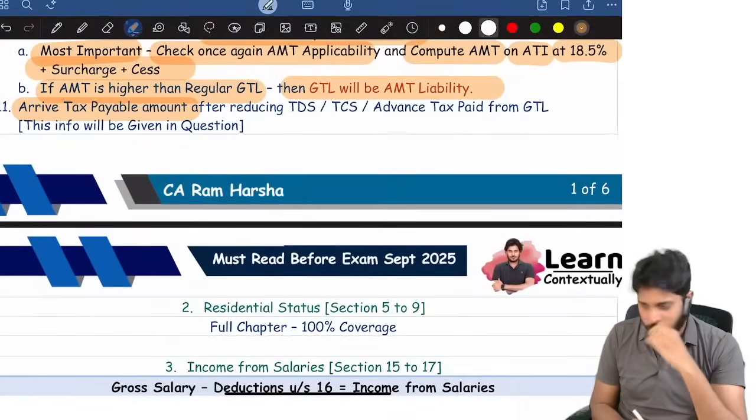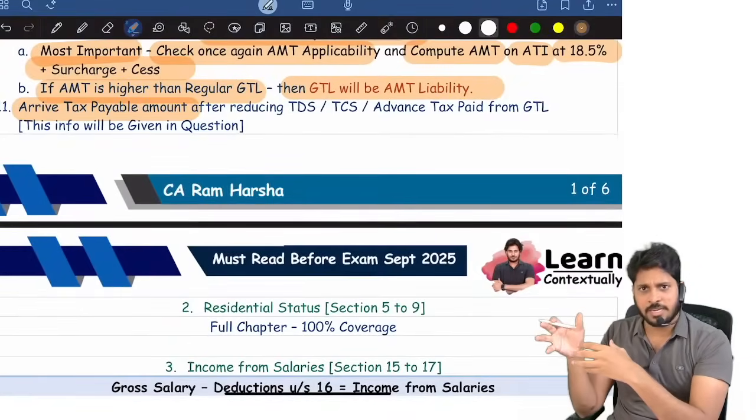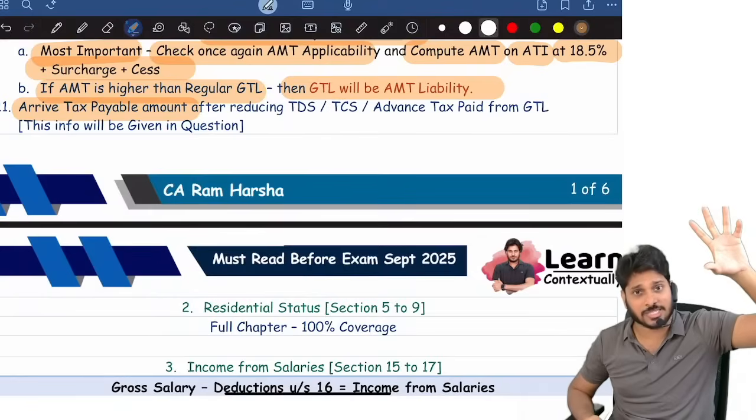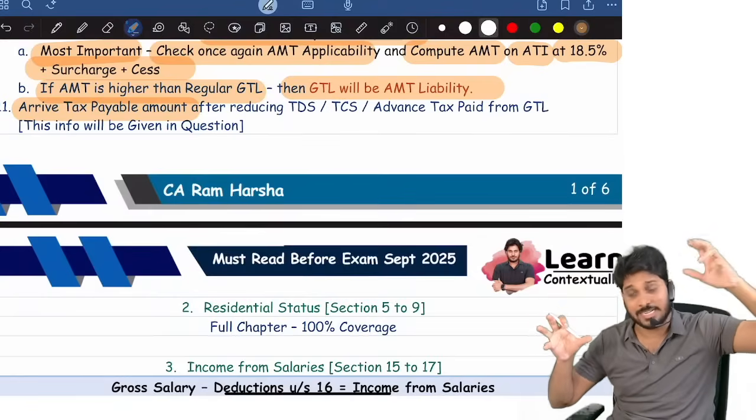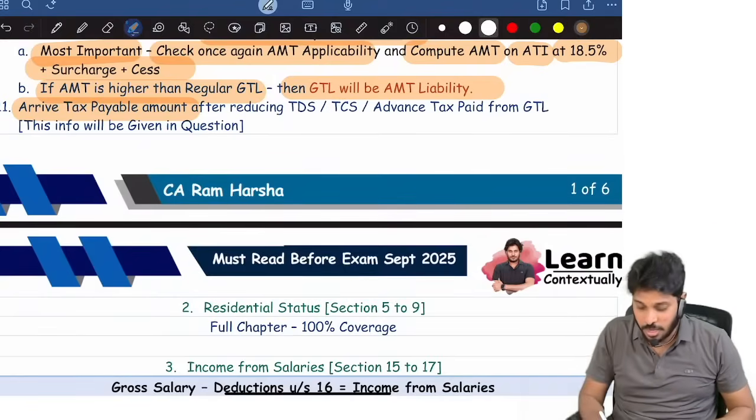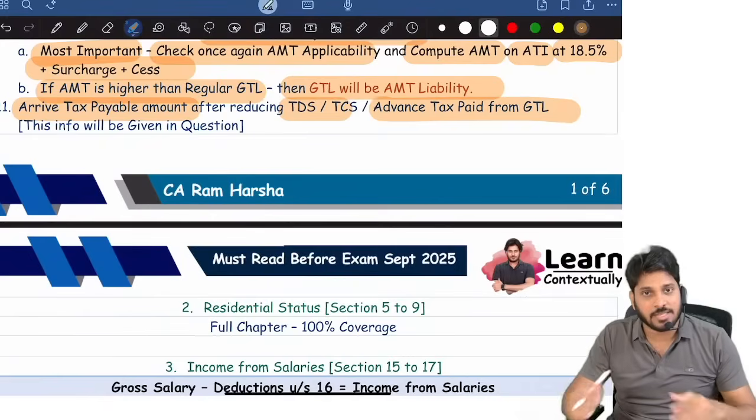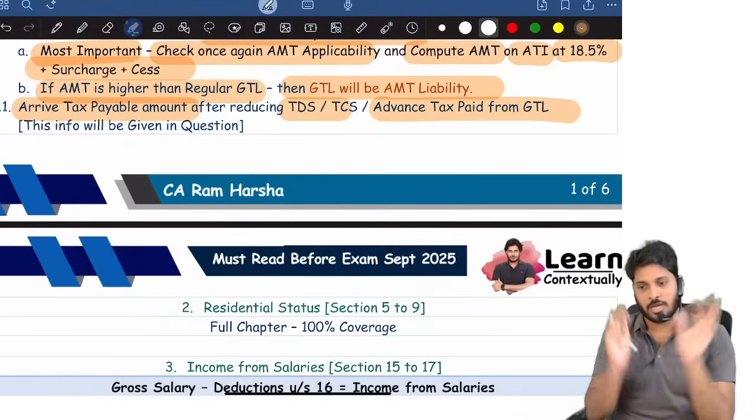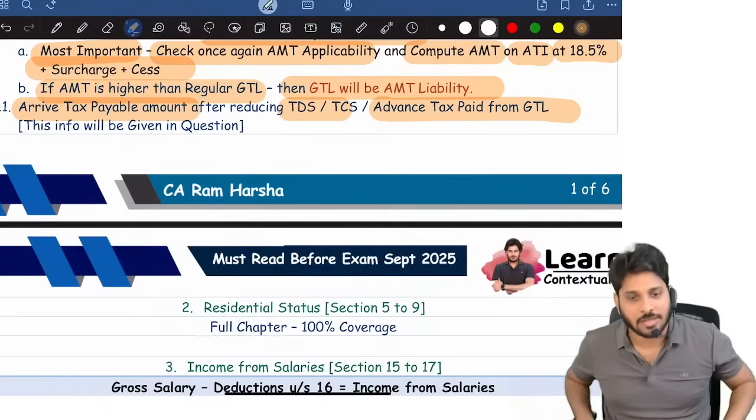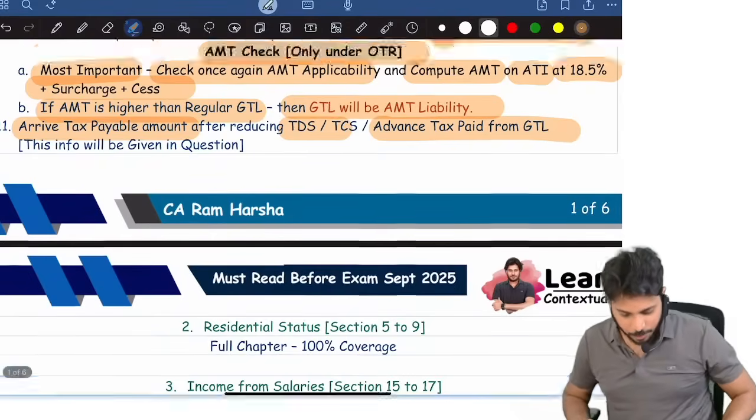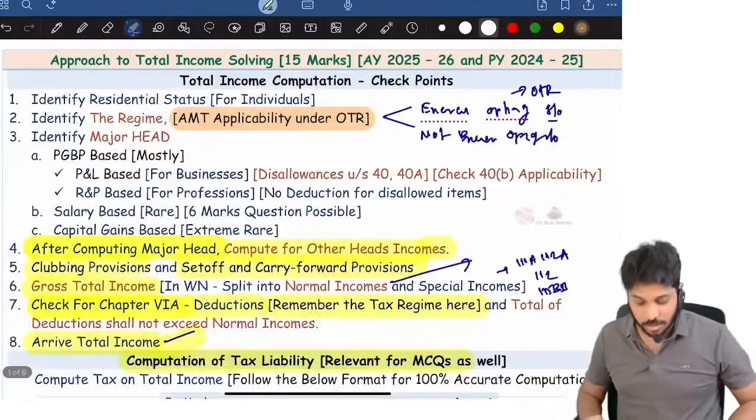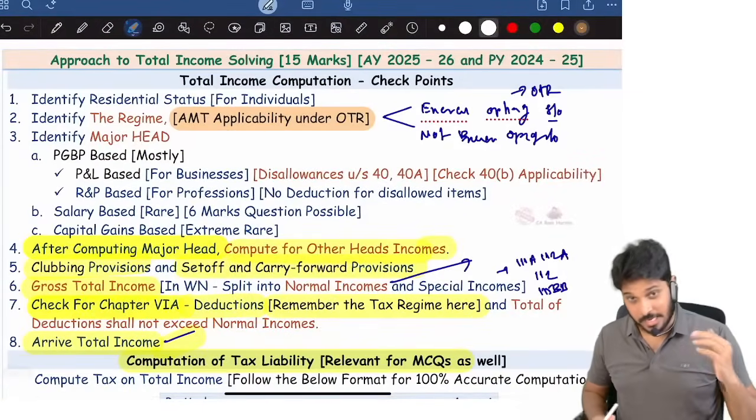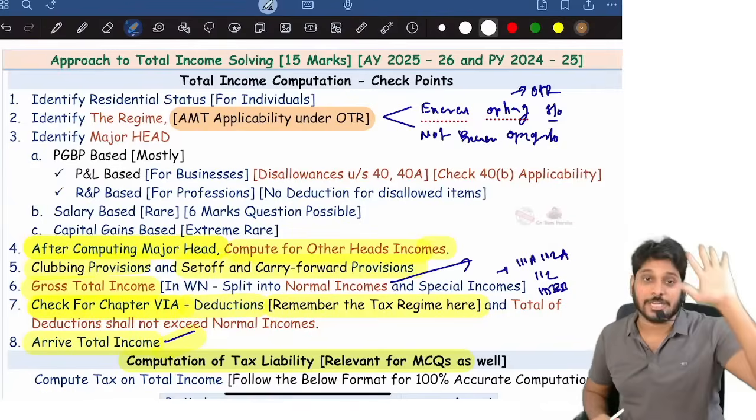Now finally arrive at the tax payable amount. How to arrive at the tax payable amount? Right now you decided gross tax liability. Suppose if AMT liability is less than regular tax, then regular tax is gross tax. If AMT liability is more than regular tax, then AMT will be the gross tax. From this, reduce TDS, TCS, advance tax, everything, then you will get the tax payable amount. That's it. This entire total income, what are the points, what are the checkpoints that are involved, everything I have covered. Now each head of income we need to discuss.